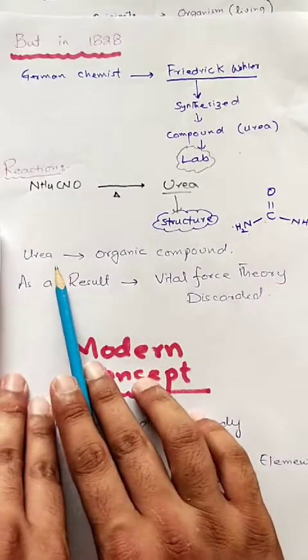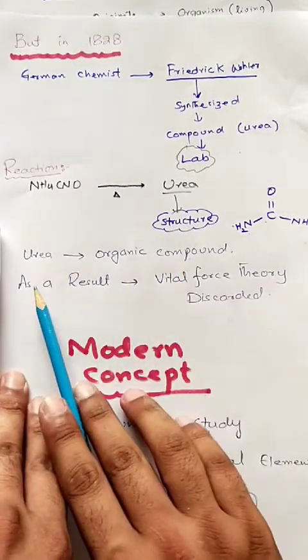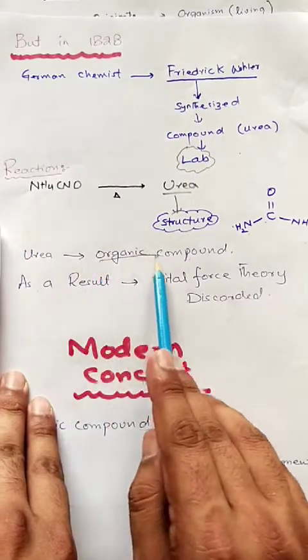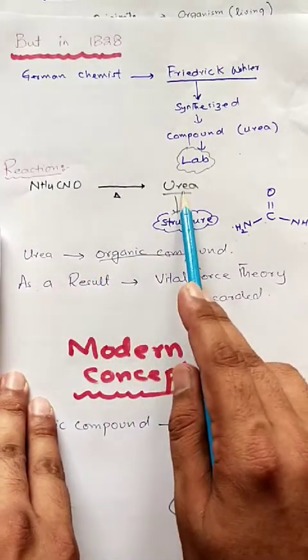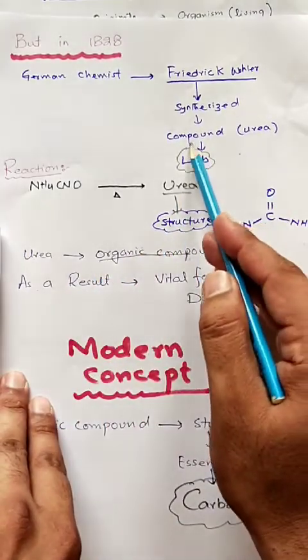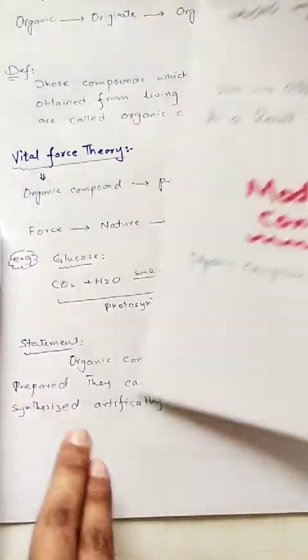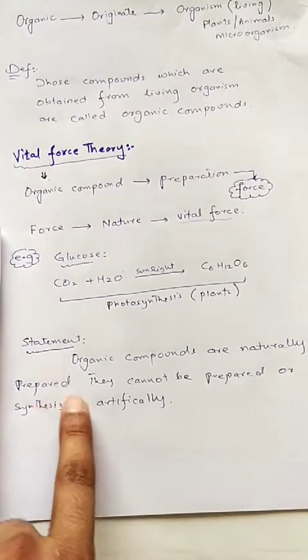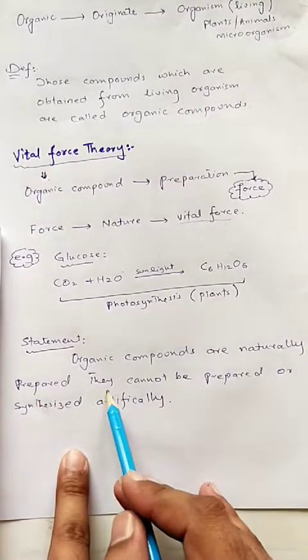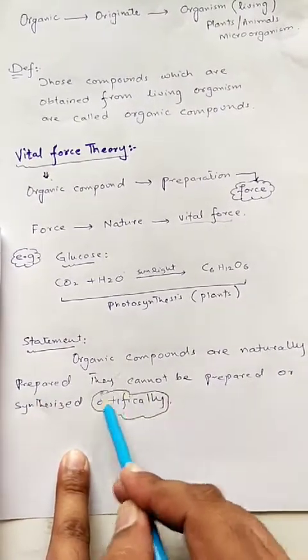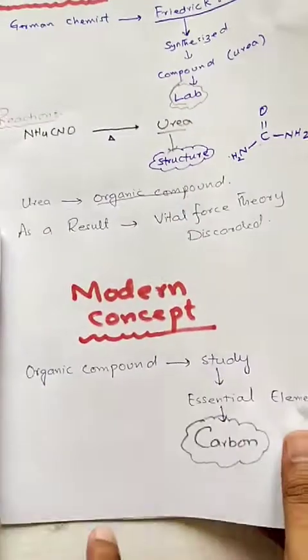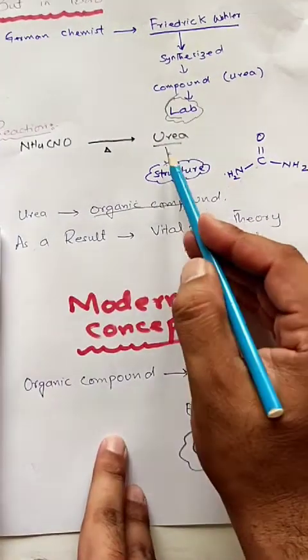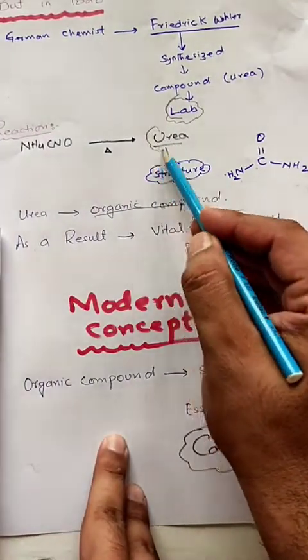As we know, urea is an organic compound, and it was prepared in a laboratory. According to vital force theory, organic compounds are naturally prepared and cannot be synthesized artificially. But here we have urea, which is an organic compound.